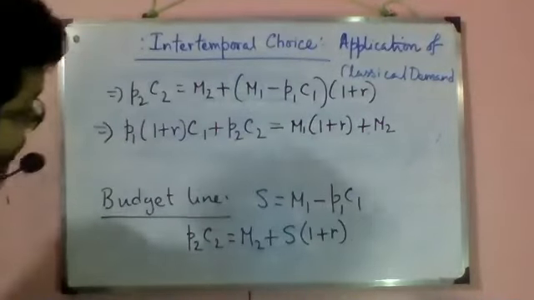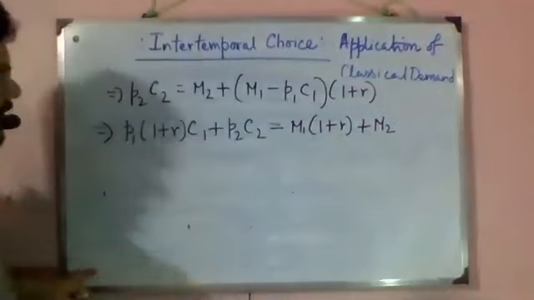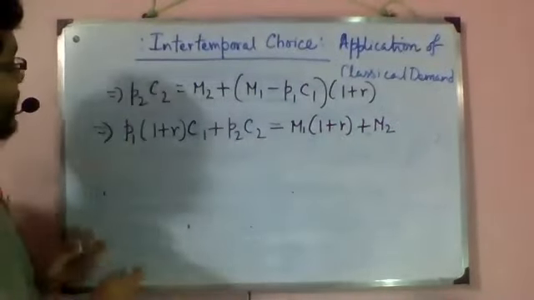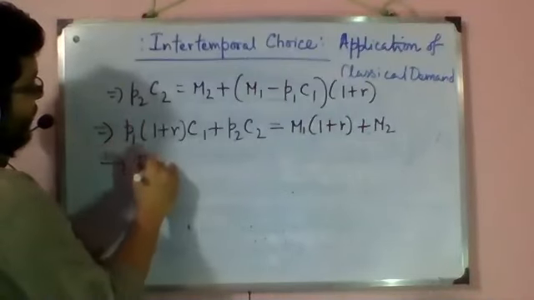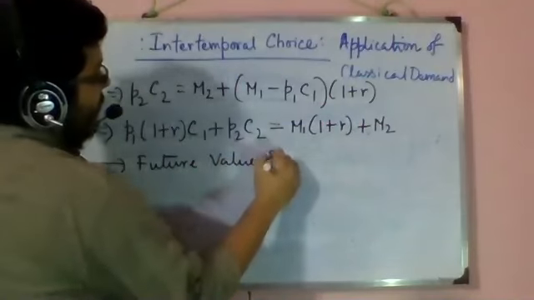So this is the period 2 budget line, and this is called the future value budget line.